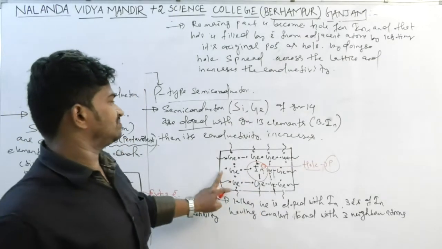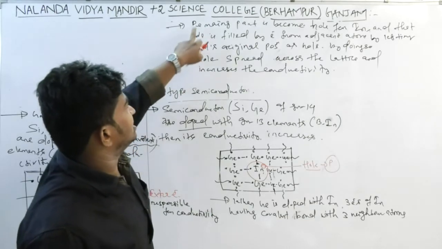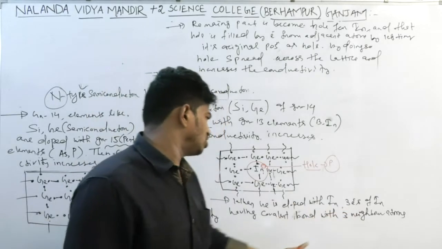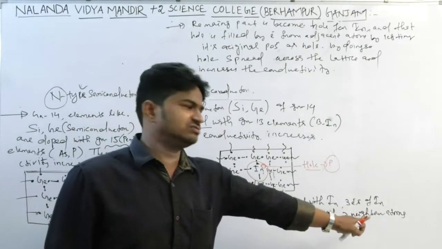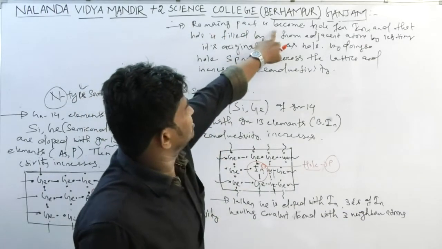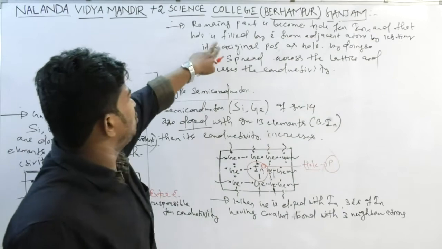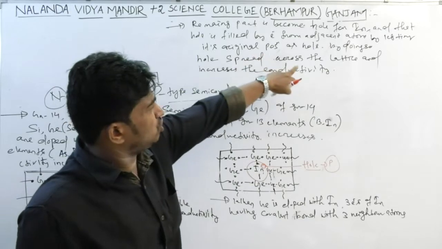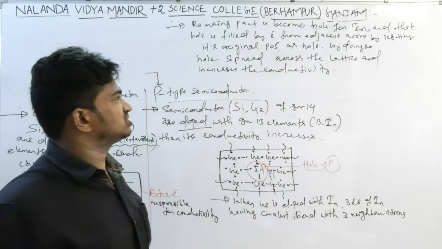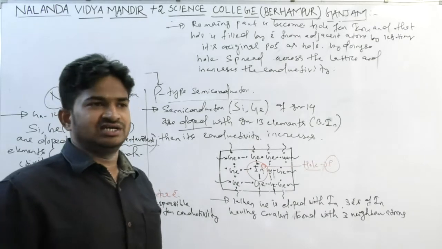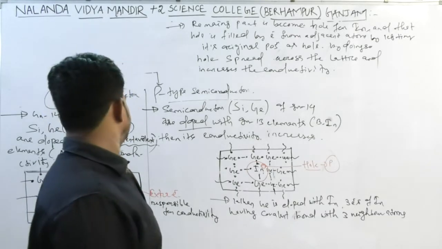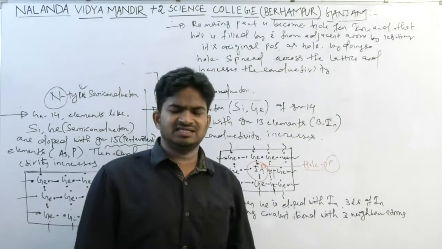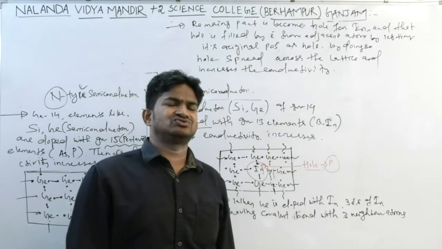Okay, this is the full explanation. Here I am reading it: when germanium is doped with indium, the 3 electrons of indium form covalent bonds with 3 neighbor atoms. The remaining part becomes a hole for indium, and that hole is filled by an electron from an adjacent atom, leaving its original position as a hole. By doing so, the hole spreads across the lattice and increases the conductivity. This is all about the p-type semiconductor. This concept is very important. Most of the time it is asked in exams, so you should know this.